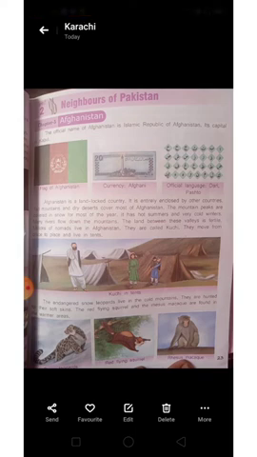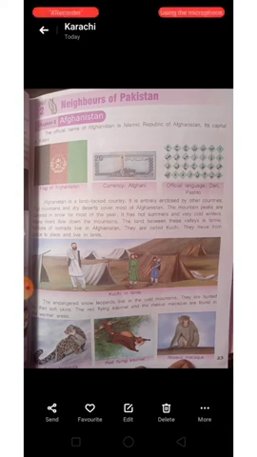Afghanistan is a landlocked country. It is entirely enclosed by other countries. Tall mountains and dry deserts cover most of Afghanistan. The mountain peaks are covered in snow for most of the year. It has hot summers and very cold winters. Many rivers flow down the mountains. The land between these valleys is fertile.